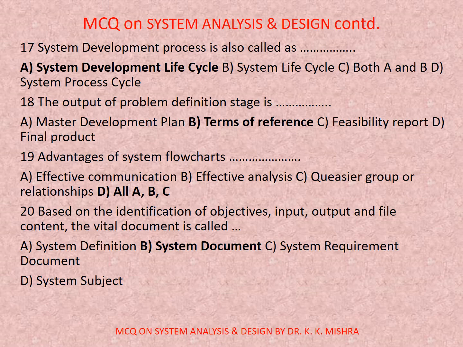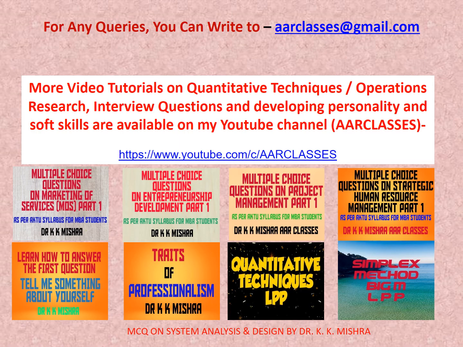20. Based on the identification of objectives, input, output and file content, the vital document is called. Options are A. System definition, B. System document, C. System requirement document, D. System subject. Correct option is B. System document. So this was all about this video tutorial.